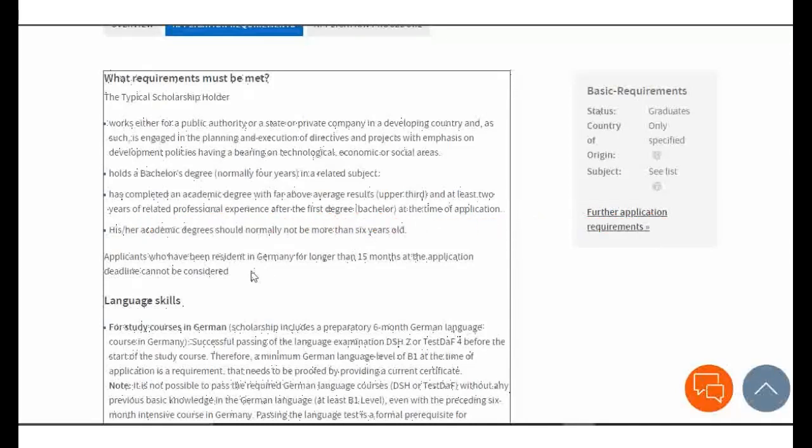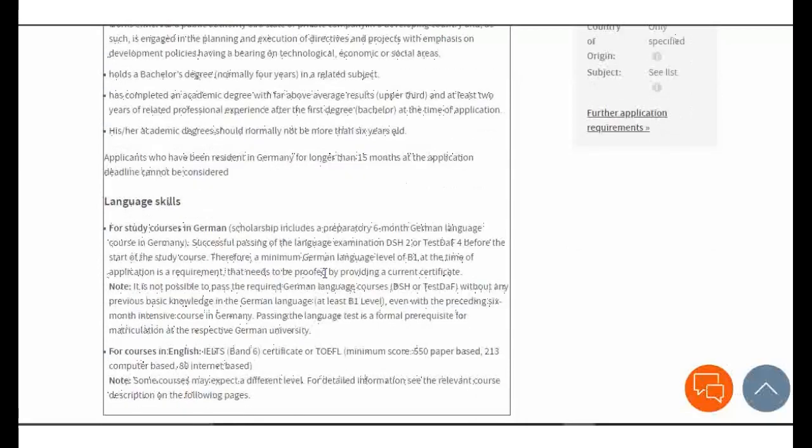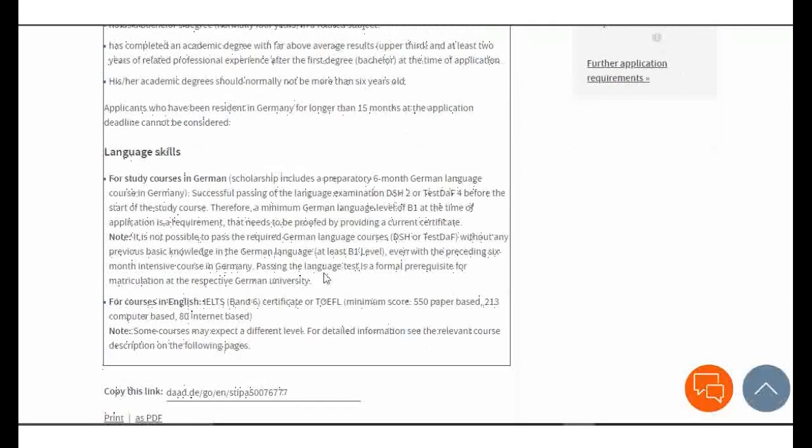Applicants who have resided in Germany for longer than 15 months at the application deadline cannot be considered. So if you're out of Germany, you don't need to worry yourself. Language skills. For study courses in German, scholarships include a preparatory 6 months German language course. Successfully passing the language examination, which is DSH2 or TestDaF, before the start of the program, there is a minimum German language level of B1. That is the language proficiency.